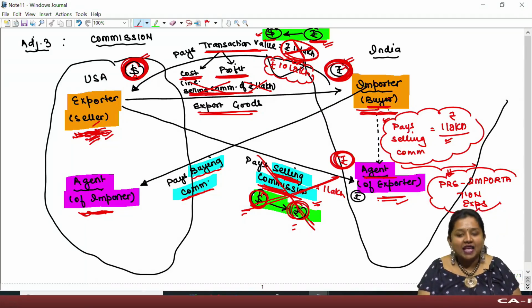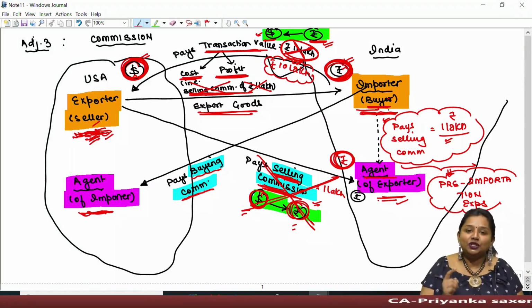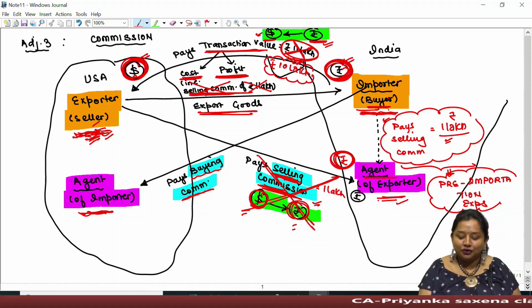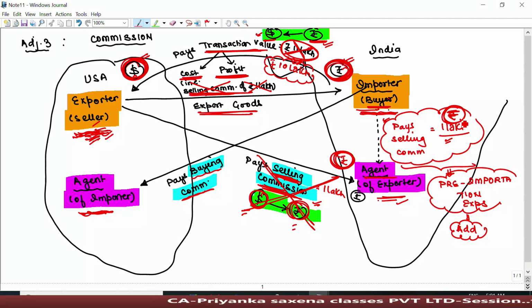So this expense has to be treated as a pre-importation expense because this is an expense on behalf of the exporter without which the exporter shall not permit the exportation of goods. Therefore, it shall be added while computing assessable value even though it is paid in Indian rupees.